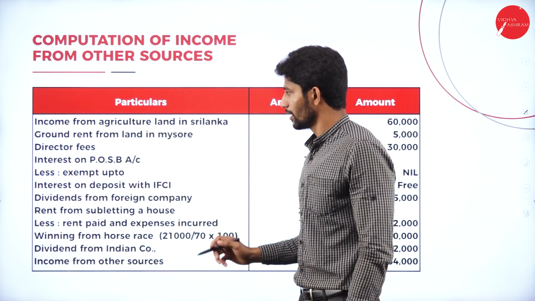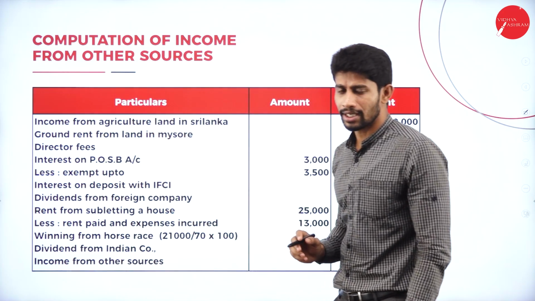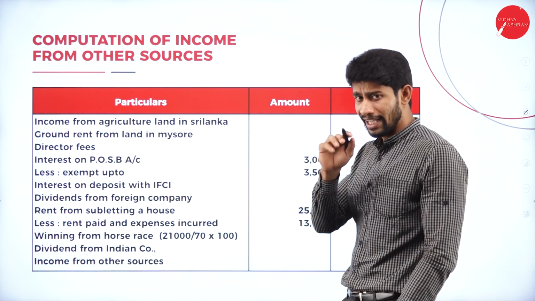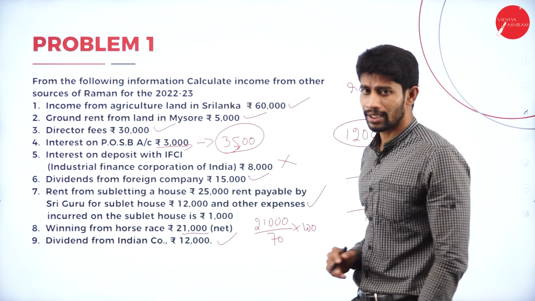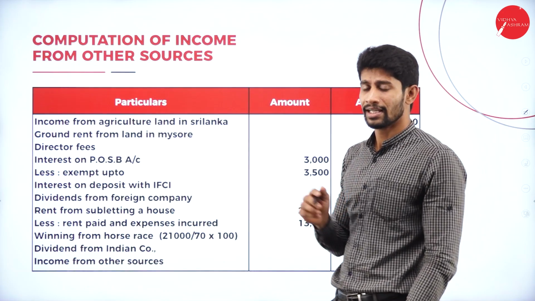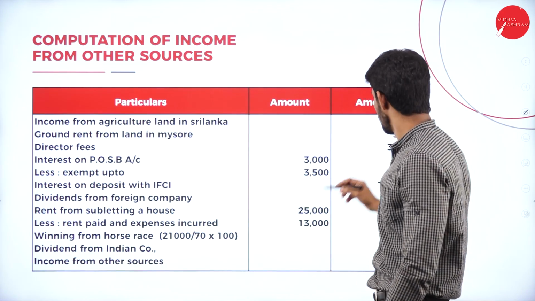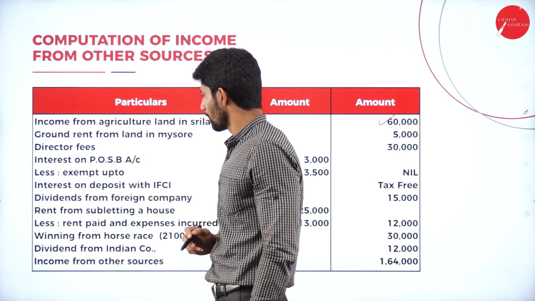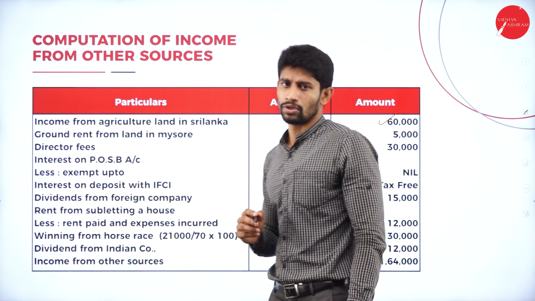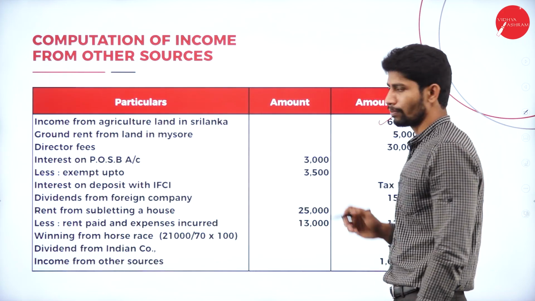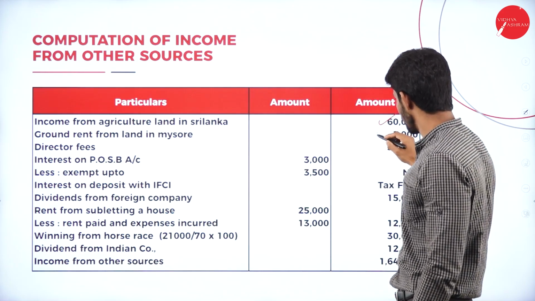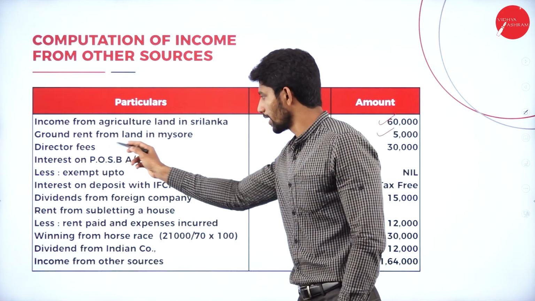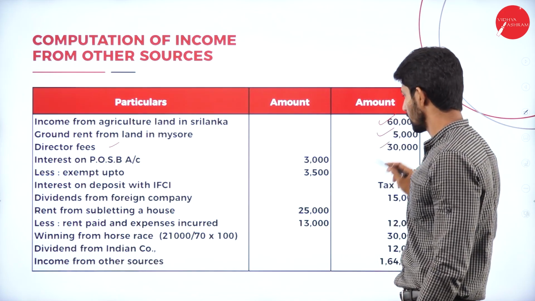So point number 1, income from agriculture land in Sri Lanka. Yes, income from agriculture land in India is exempted, but the first one, Sri Lanka, is taxable because it is not earned within India. So rupees 60,000. Next, ground rent from land in Mysuru, rupees 5,000. Next, director's fees. Third point, director's fees. It is 30,000.